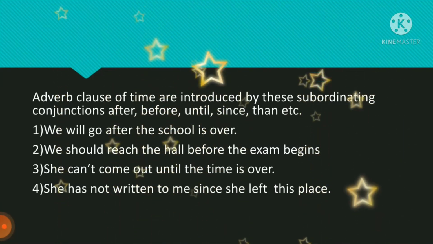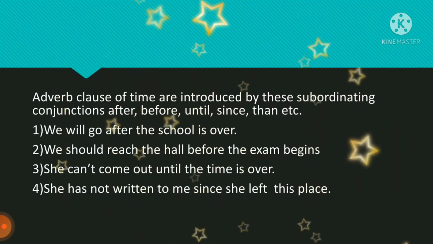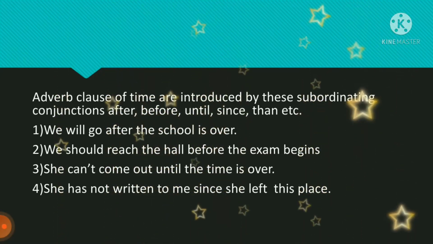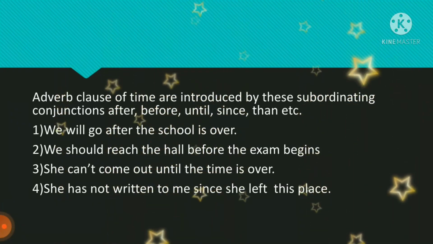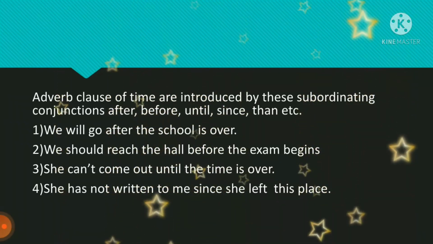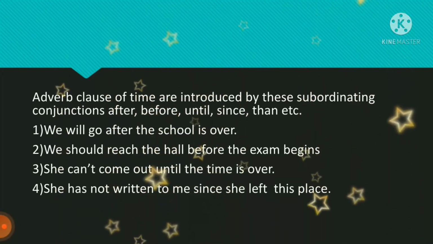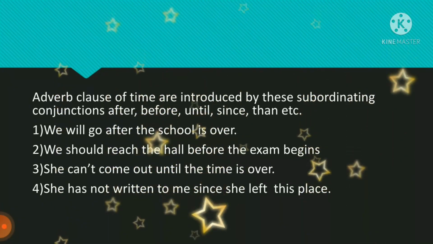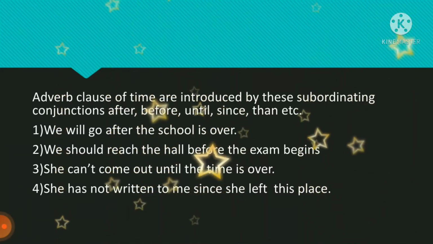Here she may be in the office or maybe in the house. So she can't come out until the time is over. Here until tells about the adverb class of time. She has not written to me since she left this place. Since means she left this place in the past, maybe one year before. So here since also tells about time. So you can understand the words which connect to form adverb class of time: after, before, until, since, then, etc. tell about adverb class of time.